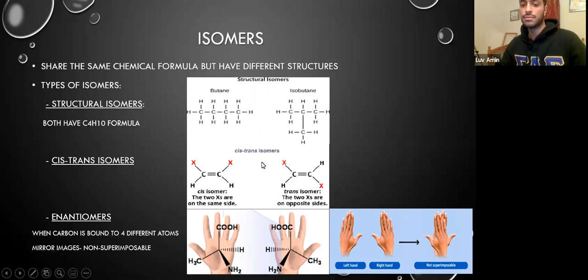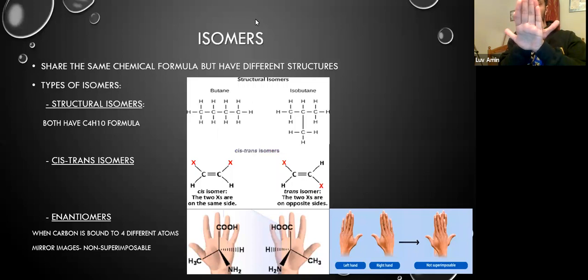they're on opposite sides. And finally, enantiomers can get a little tricky, but a big thing to remember is that enantiomers occur when the carbon is bound to 4 different atoms. They're actually mirror images and are non-superimposable. What this means is that if you take your left hand and you put your right hand over it, you can see that they're non-superimposable, right? Because you have 2 thumbs sticking out. However, if you put them like this, like in a mirror, you can see that it matches up perfectly. So technically, they're not the same, but they're enantiomers.